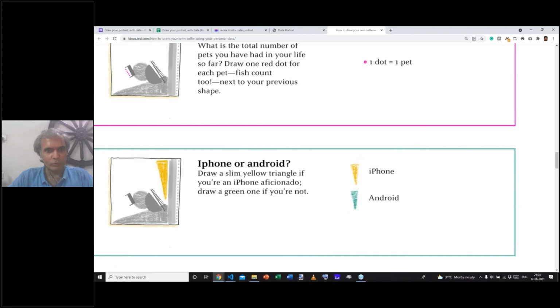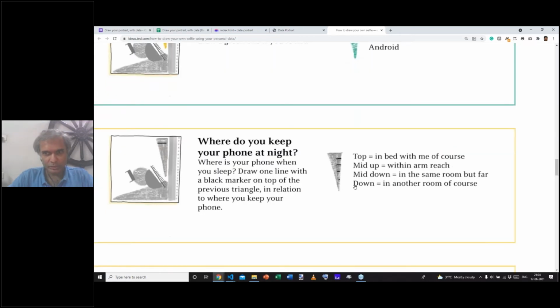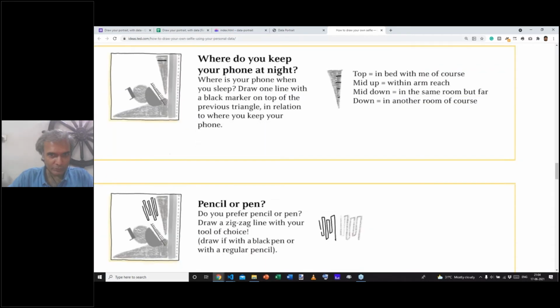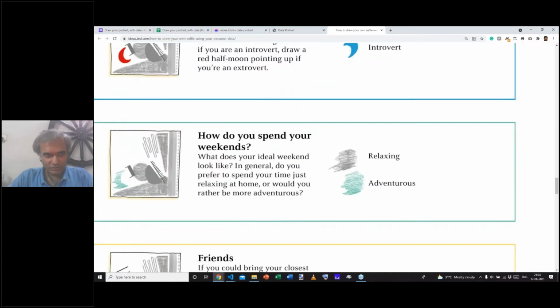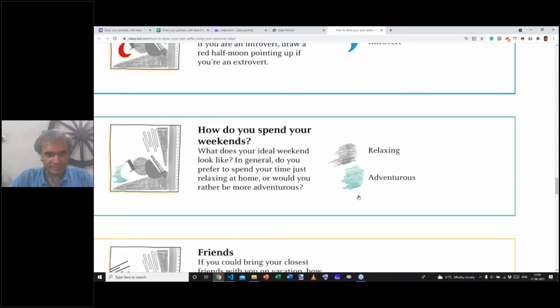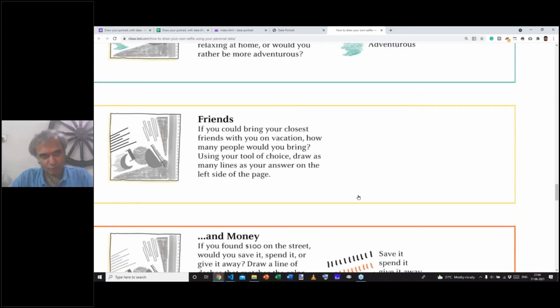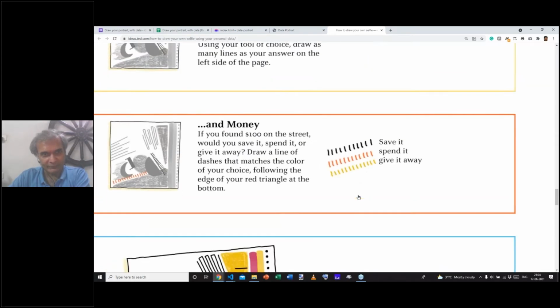Do you use an iPhone or an Android phone? Do you keep your phone close to you? Do you keep your phone far away from you? Do you use a pencil or do you use a pen? Are you an introvert or an extrovert? Do you spend weekends relaxing or being adventurous? How many friends do you take on a vacation? And if you had money, would you save it, spend it, or give it away?